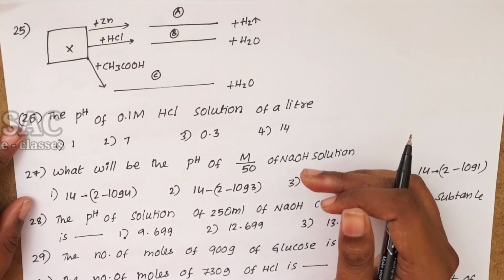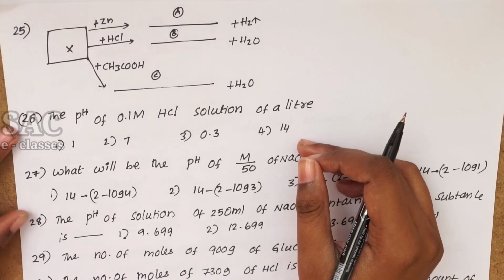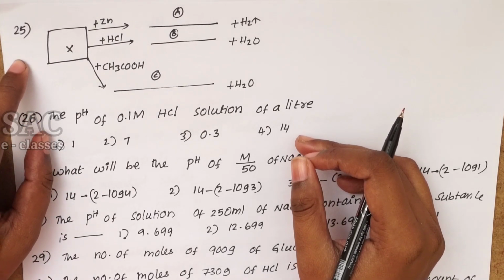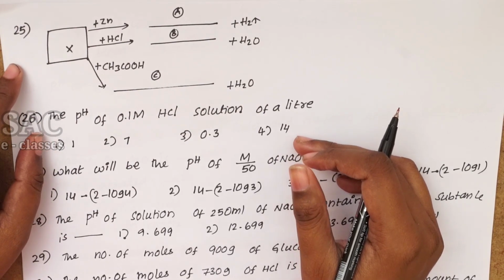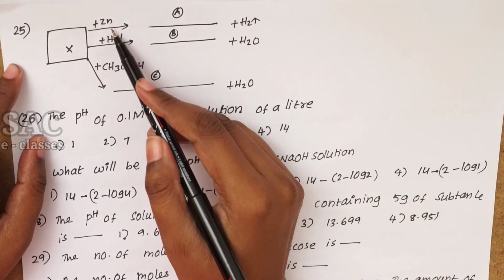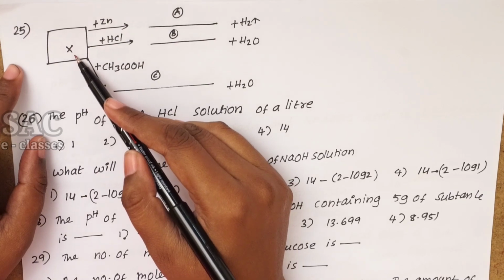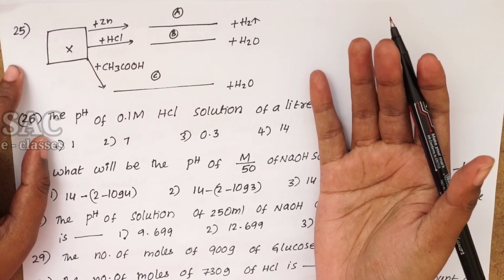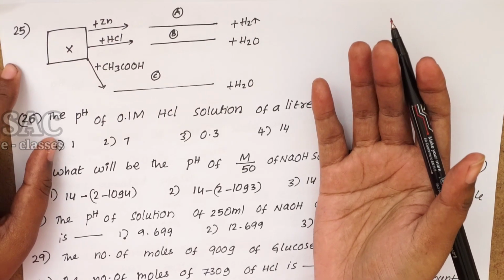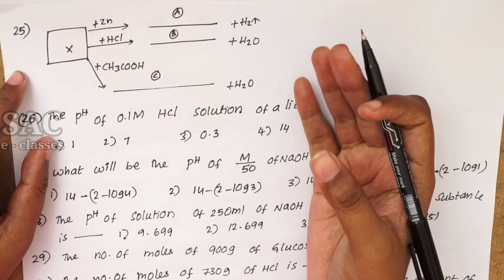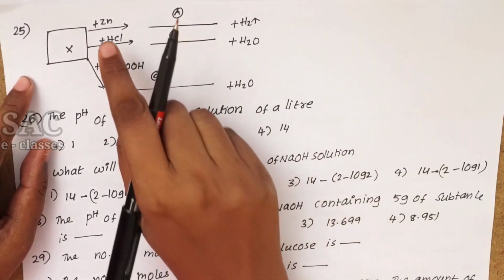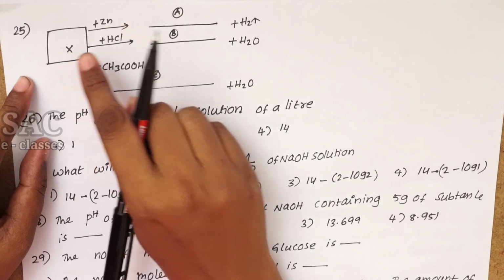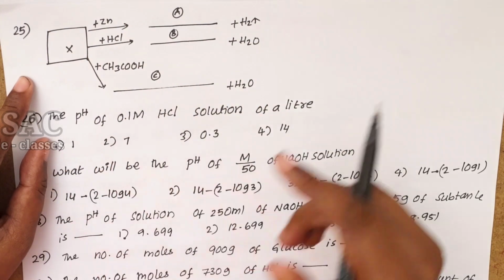Look at the flowchart of the 25th. Some compound X is treated with zinc, it gives hydrogen. Whenever zinc is treated with some X and gives hydrogen, it may be an acid or may be a base, because when metal is treated with dilute hydrochloric acid also, it gives hydrogen as we discussed.